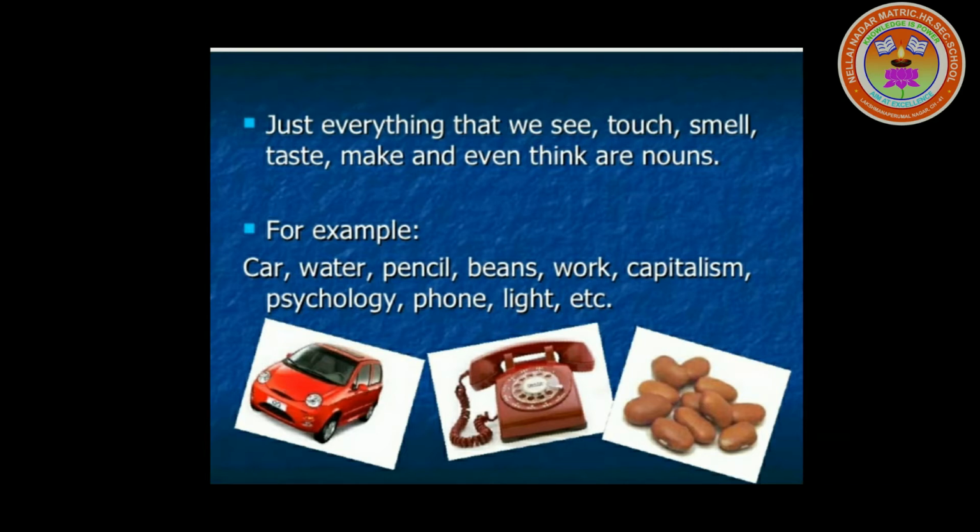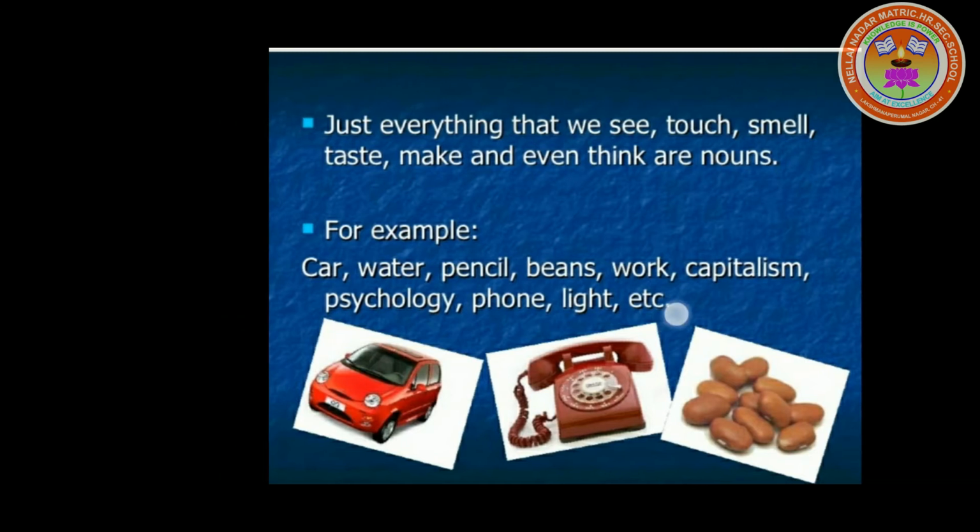For example: car, water, pencil, beans, work, capitalism, psychology, phone, light, etc. So whatever you see, touch, smell, taste, make, everything is a noun.